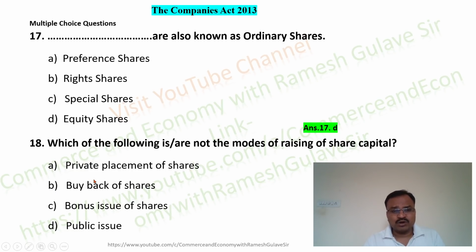So bonus issue of shares is one of the modes of raising share capital. Then option D is buyback of shares. See friends, buyback of shares means the company purchases its shares from the market or from the investors. So this process is known as buyback of shares. So here we can relate that buyback of shares is not a mode of raising share capital. It is basically a mode of reducing the share capital. When a company buys its shares back, the share capital of the company gets reduced, right? So here option B is the right answer. And option A says private placement of shares. Yes, through private placement of shares a company can raise share capital, right?